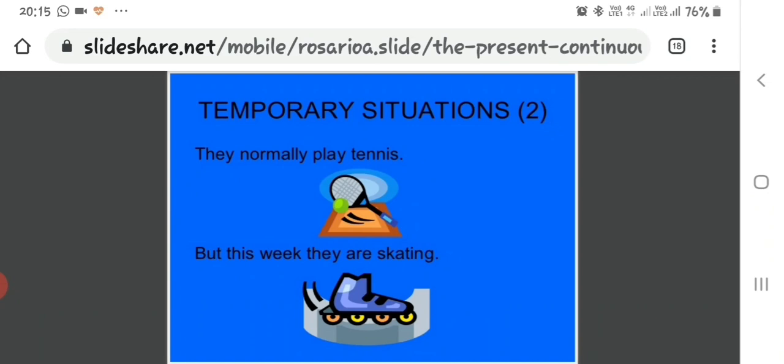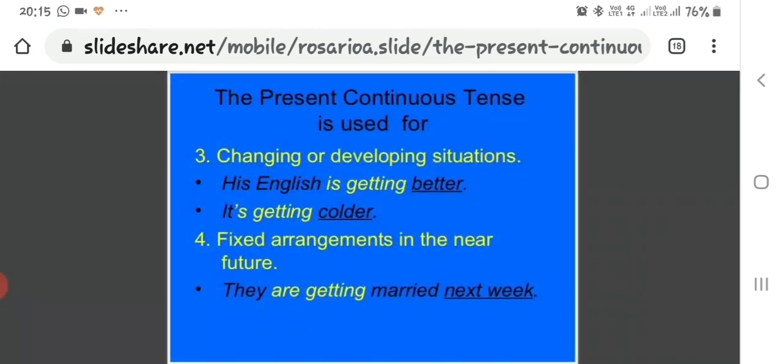But for a short period of time, it is a temporary situation, and we will use the present continuous tense. Normally they play tennis, but this week they are skating. Number 3, the present continuous tense is used for changing or developing situations. His English is getting better. It's getting colder. So some situation is changing.